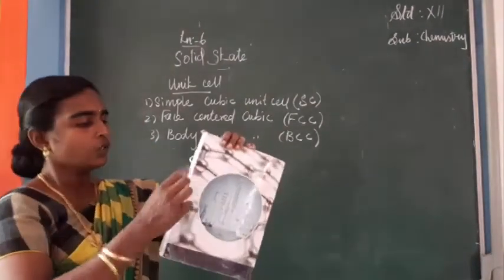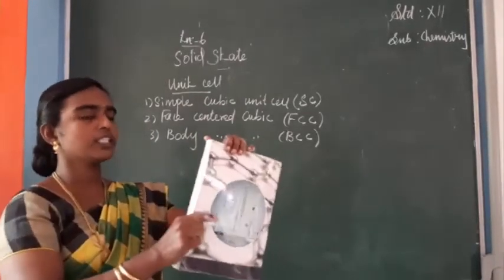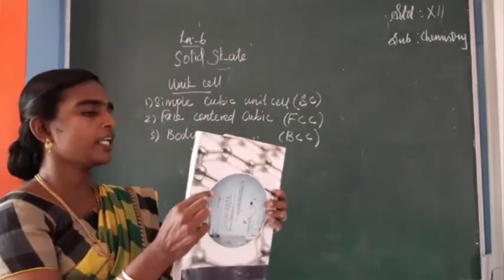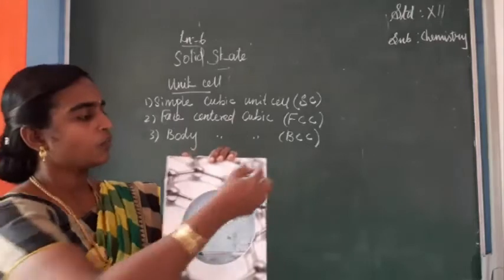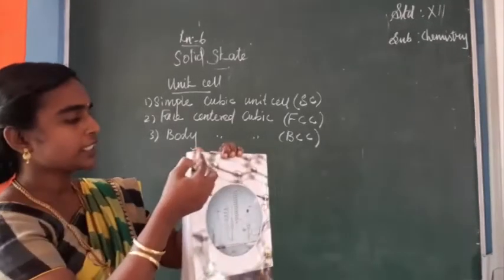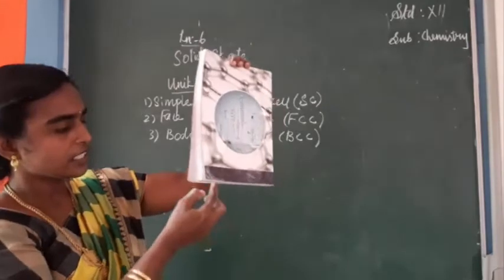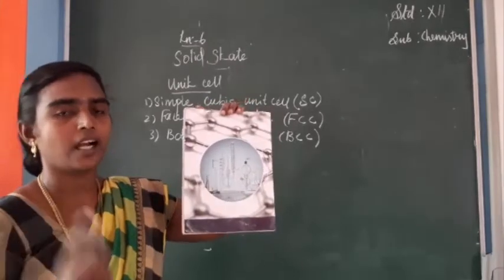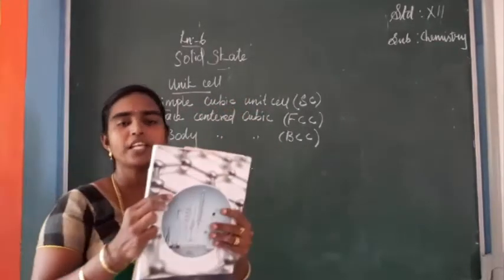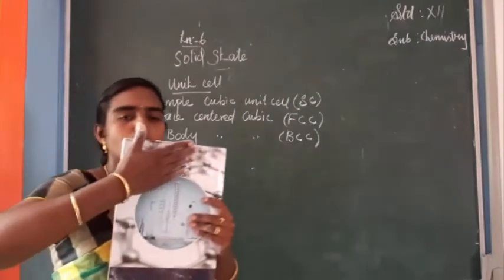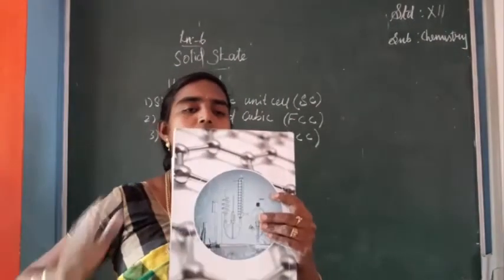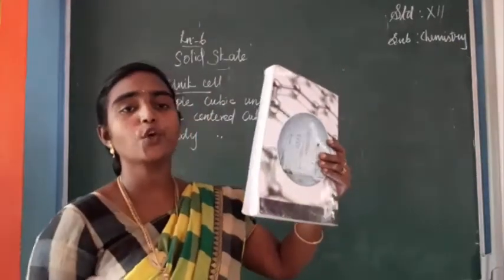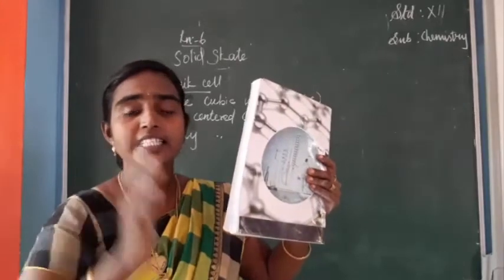So consider, if it is a cube, like a book is a cuboid form, so usually how many corners are in a cube? 1, at the back 1, 2, 3, 4, 5, 6, 7, 8, isn't it? So 8 corners are there. Then faces, how many faces are there? Here 1, 2, 3, 4, here 1 is 5 and here 1 is 6. So totally, if it is a cube, it is having 8 corners and 6 faces.